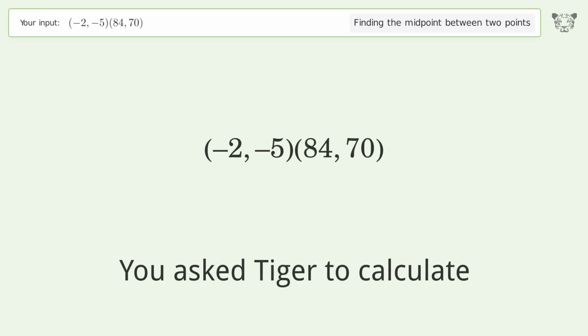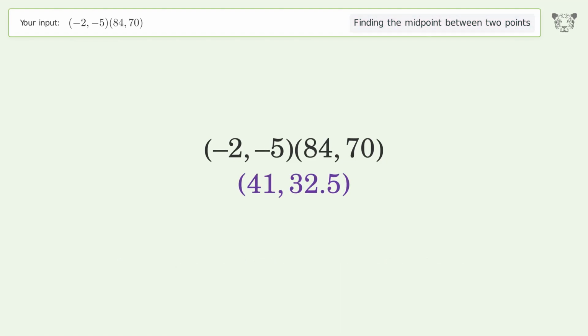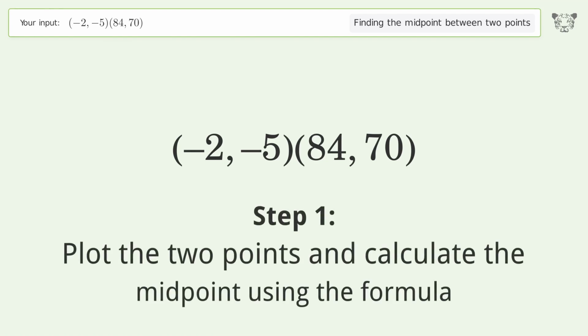You ask Tiger to calculate. This deals with finding the midpoint between 2 points. The midpoint between the 2 points is 41, 32.5. Let's solve it step by step. Plot the 2 points and calculate the midpoint using the formula.